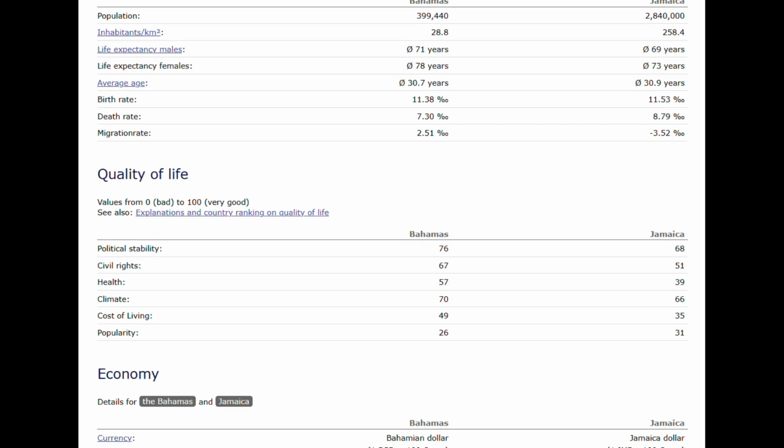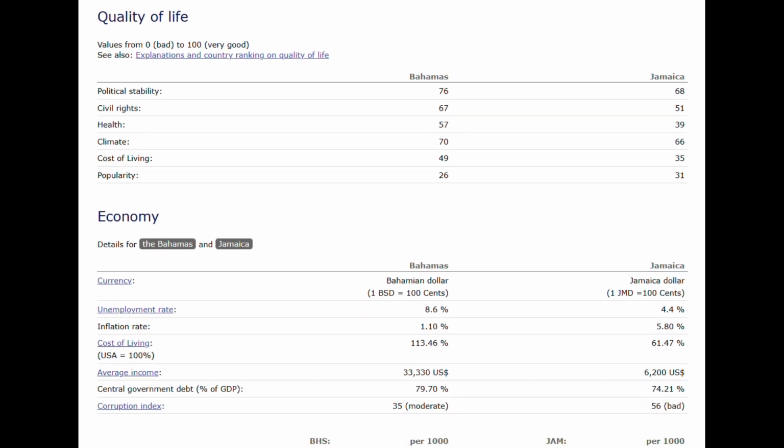So when it comes to the quality of life, just from looking at this, the Bahamas is definitely better than Jamaica by quite a bit, which is kind of sad, where Jamaica doesn't have good numbers at all, with the slight example of political stability, but even that isn't the greatest, where the Bahamas is a bit more consistent in that regard when it comes to the quality of life.